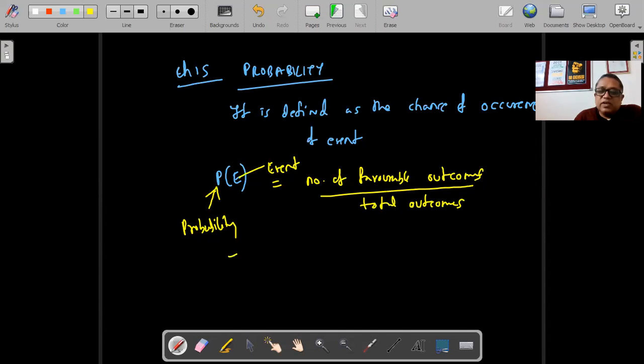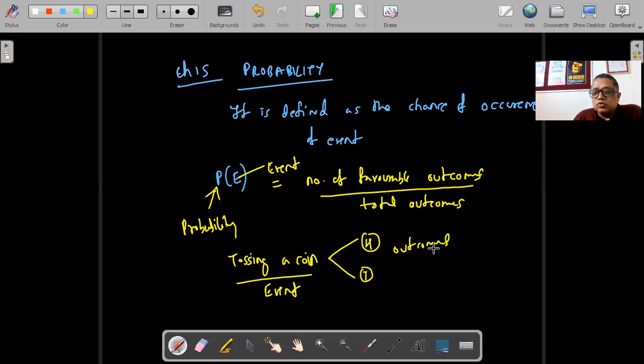A simple example is, let's say, tossing a coin. If I toss a coin, what will happen? The coin can show heads or it can show tails. So tossing a coin is an event, and heads or tails are the outcomes. Either it can be a head or it can be a tail. So what is the probability of getting a head? You have chosen heads, so your favorable outcome is 1 out of how many outcomes? 2. So probability of getting heads is 1 by 2. Probability of tail is also 1 upon 2. So there is a 50-50 chance of getting head or tail.